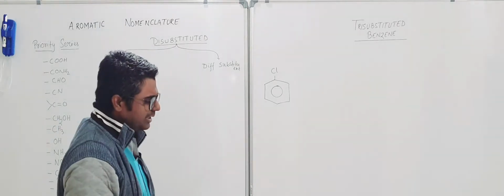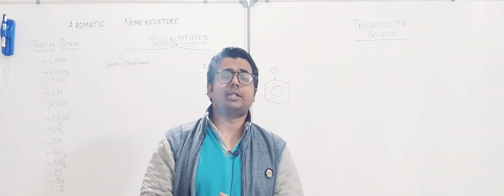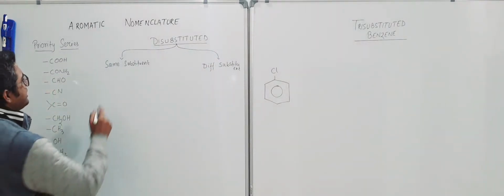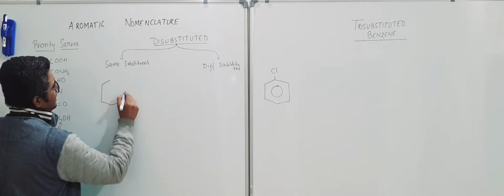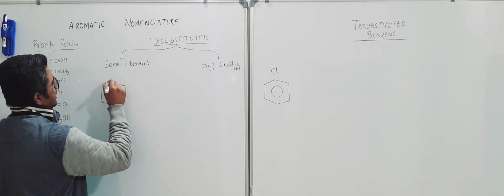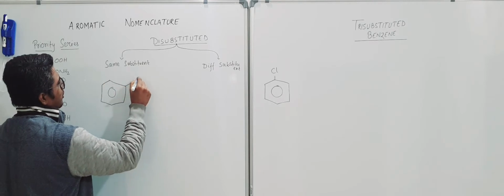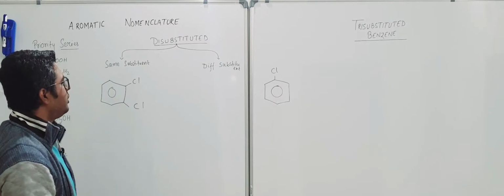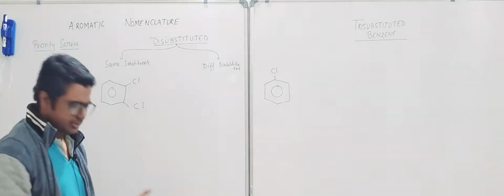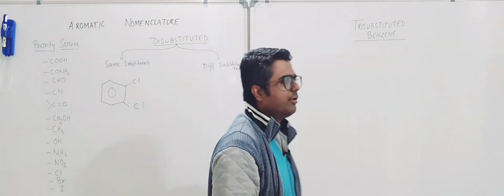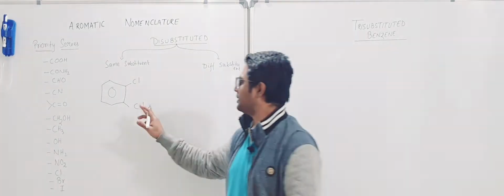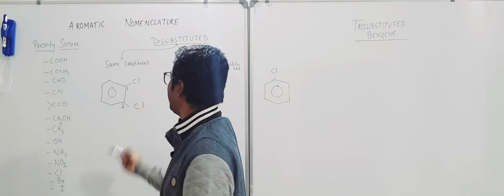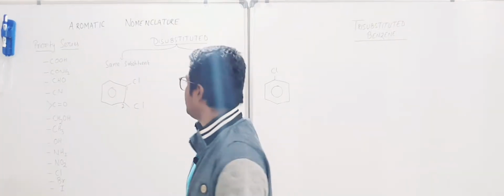Things become a little bit difficult when the substituents are more than one. So first of all, this is called same substituent. Same substituent means, suppose we are talking about a benzene ring over here like this. So it has same substituent, so chloro. If it's like that, then you don't need to think much of complications, order or preference. So this is simple. You take it number 1, number 2, so you can name it 1,2-dichlorobenzene. Also you can name it